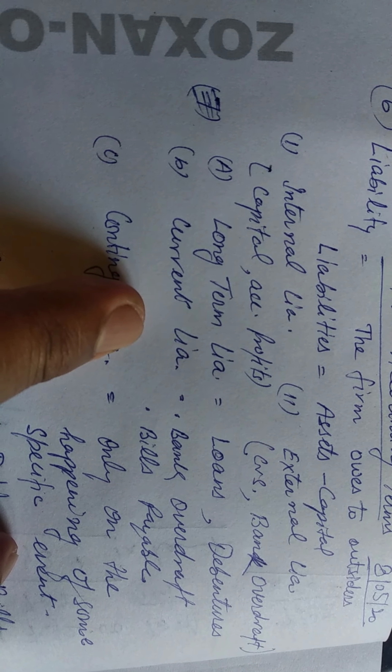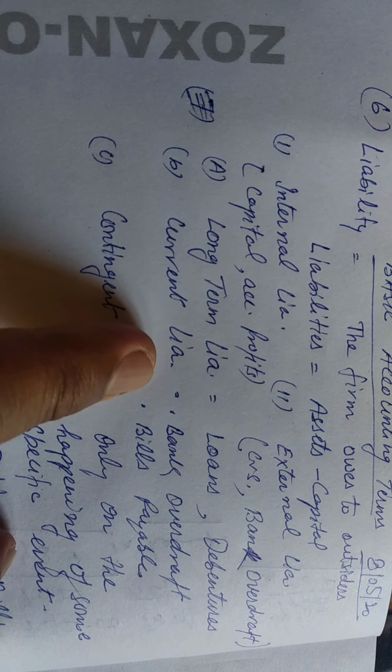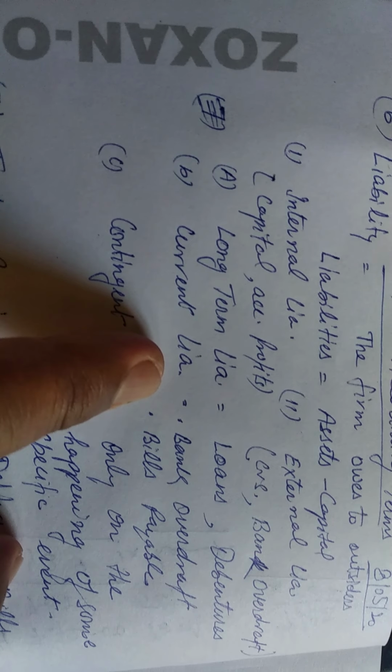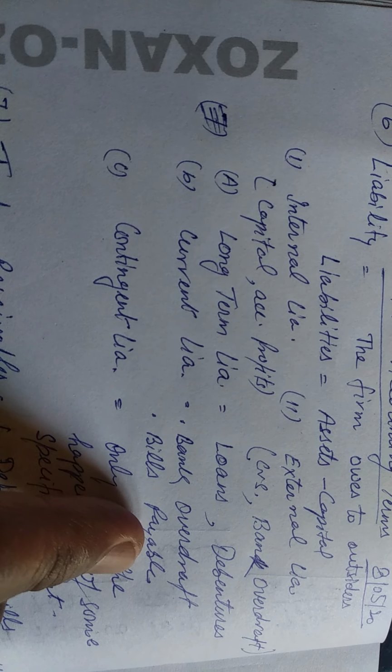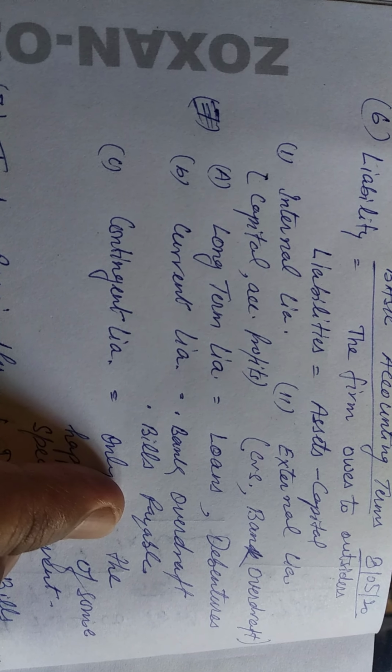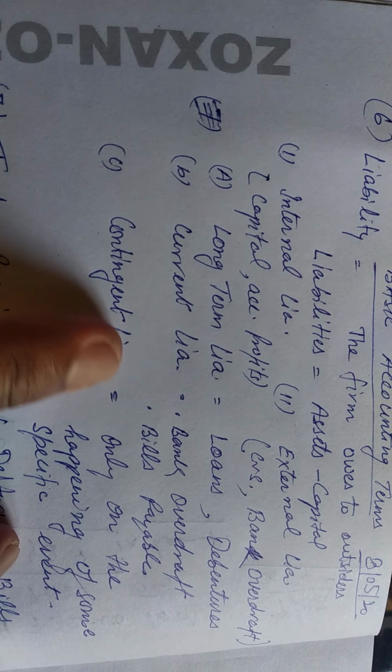Now we come to current liability. Current liability means to say which belongs to the current year, which we have to pay within 1 year, means bank overdraft, bills payable. Usually these we have to pay within 1 year.